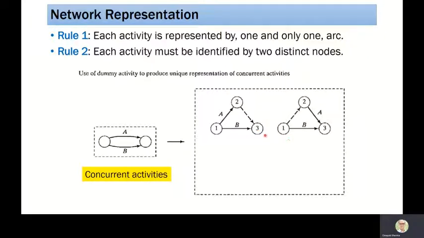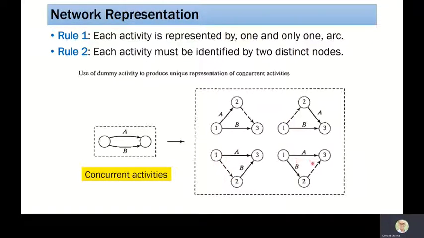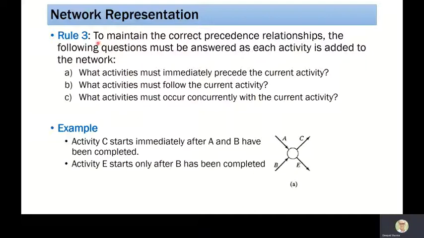In the same way, if I want that one, we are starting at node 1, B activity is starting, and then we have a dummy activity, and from 2 to 3 we have an activity A. So either I can use this or this, so we have a choice. Moreover, I can also introduce the dummy activity in this way or in another way. All the representations are correct, only we have to make sure that we can use any one of them for the concurrent activity. The rule 3 for the network representation says we have to maintain the correct precedence relationship.